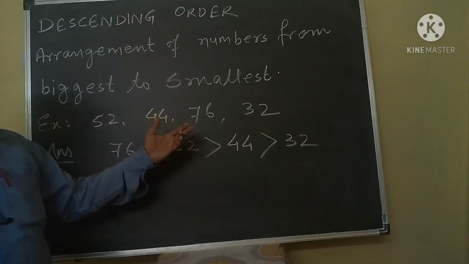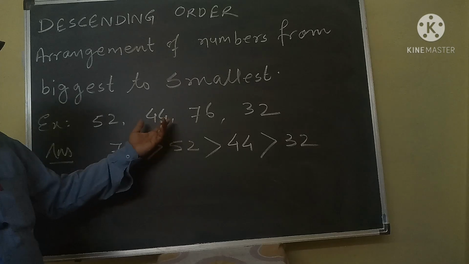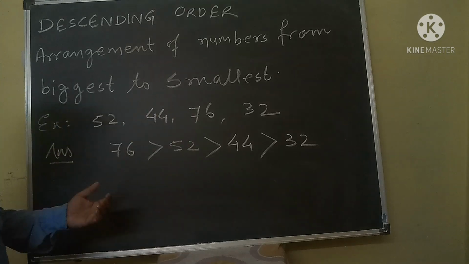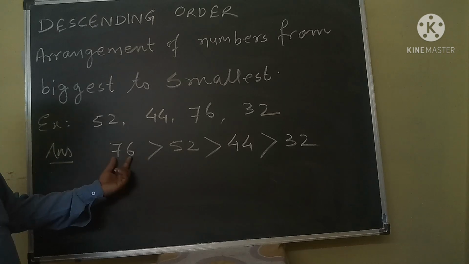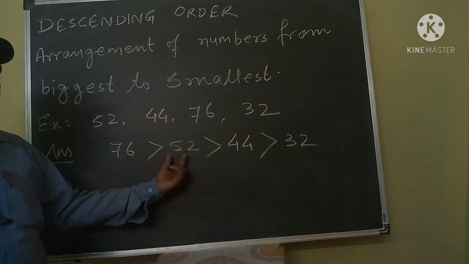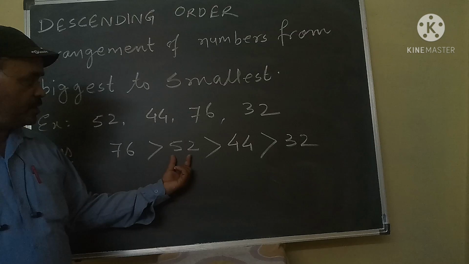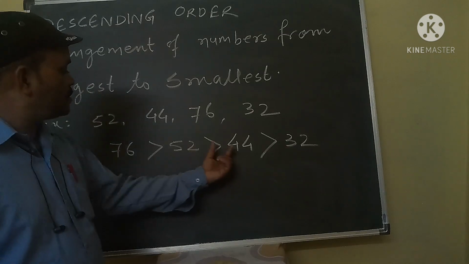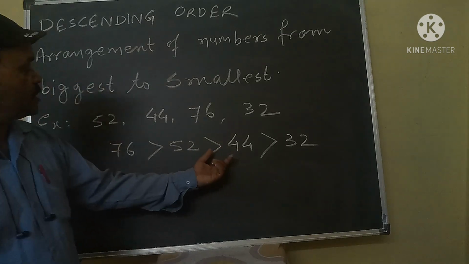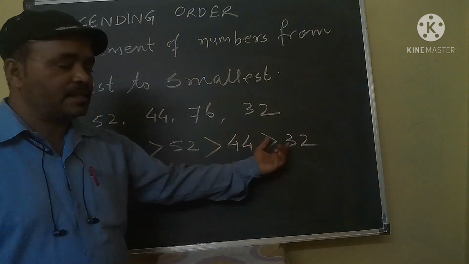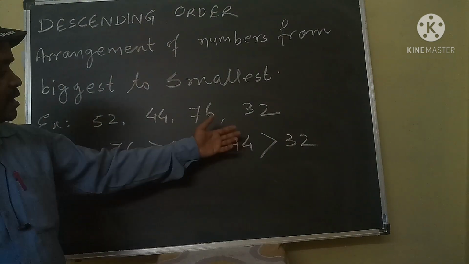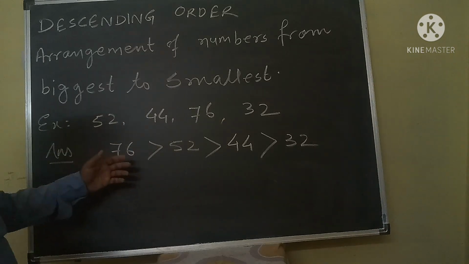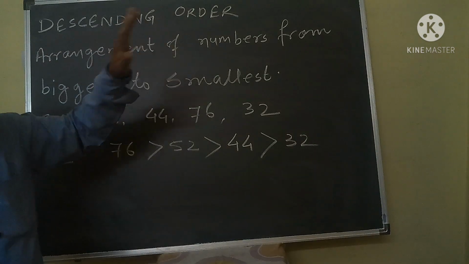In these four numbers, which is the biggest natural number? That is 76. 76 is greater than 52. 52 is greater than 44. 44 is greater than 32. So this is the arrangement of numbers according to descending order.